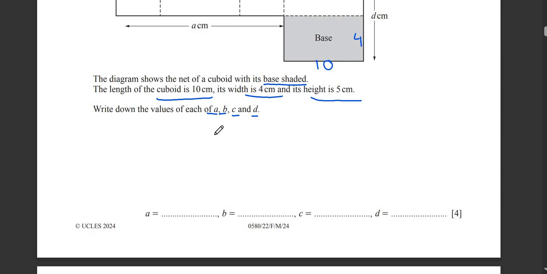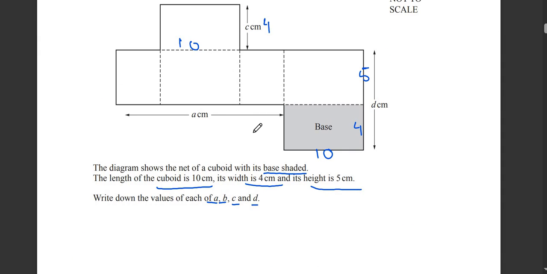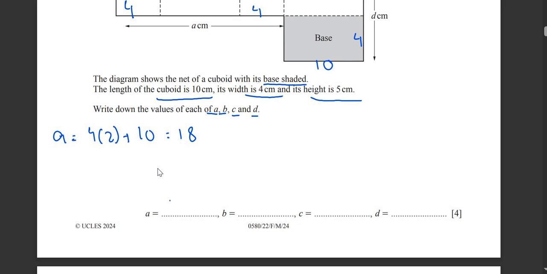So now we have to write down the value of A. So look, A is going to be what? A is 4 multiplied by 2 plus 10. So A is 18. How did I get that? This side is 4. This side is also 4. So this is 18. I wrote 18 over here.